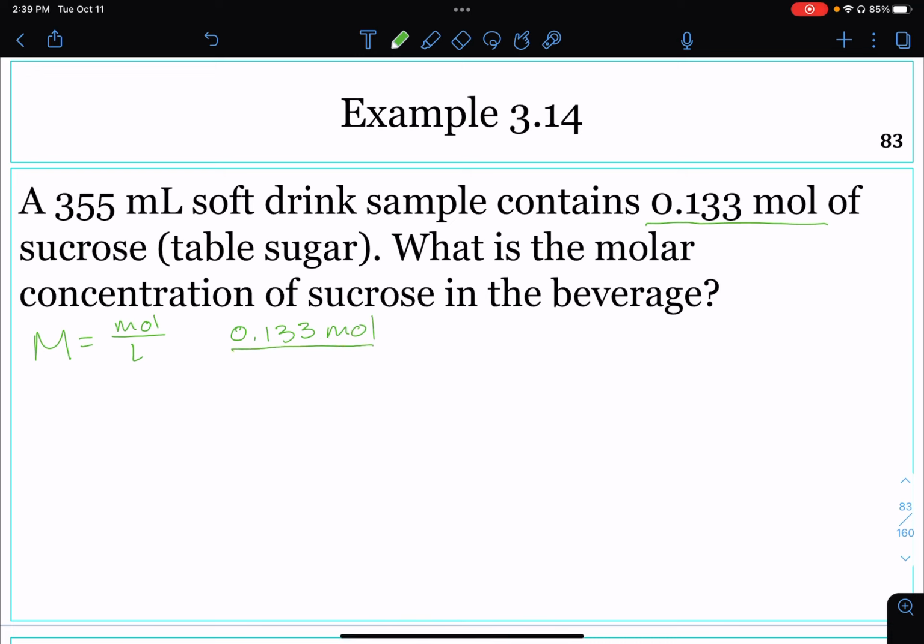The volume of the solution is the 355 milliliters, but we need to convert this into liters. We're going to put milliliters on bottom and the liters on top. Using the metric system equations box on the back of your periodic table, we have 10 to the negative 3 liters is equal to 1 milliliter.